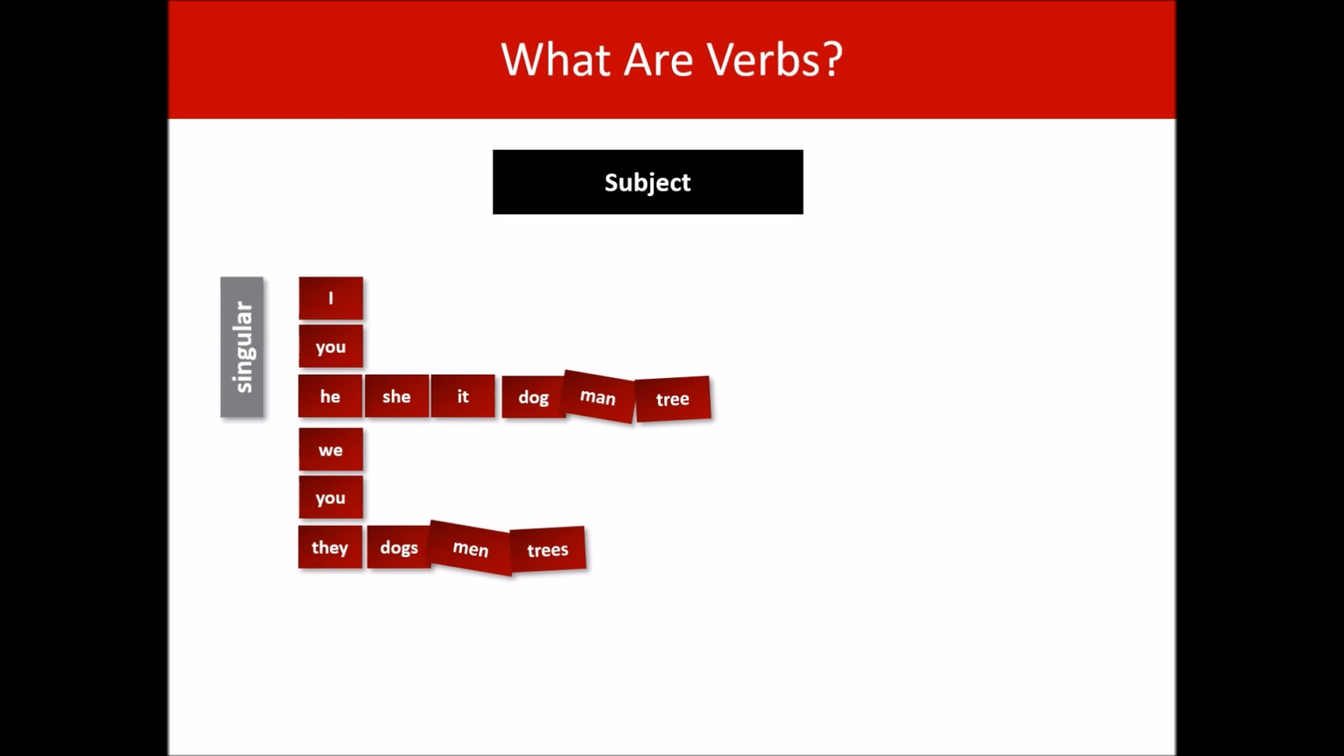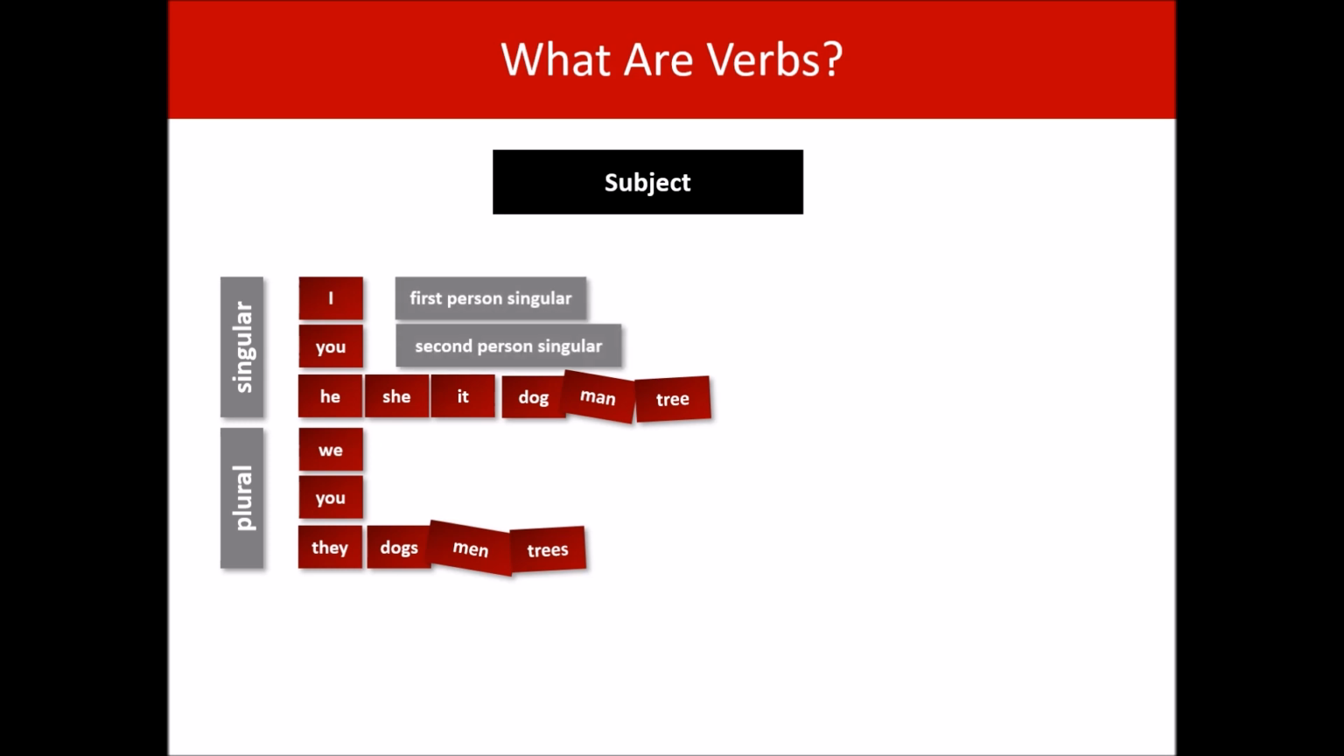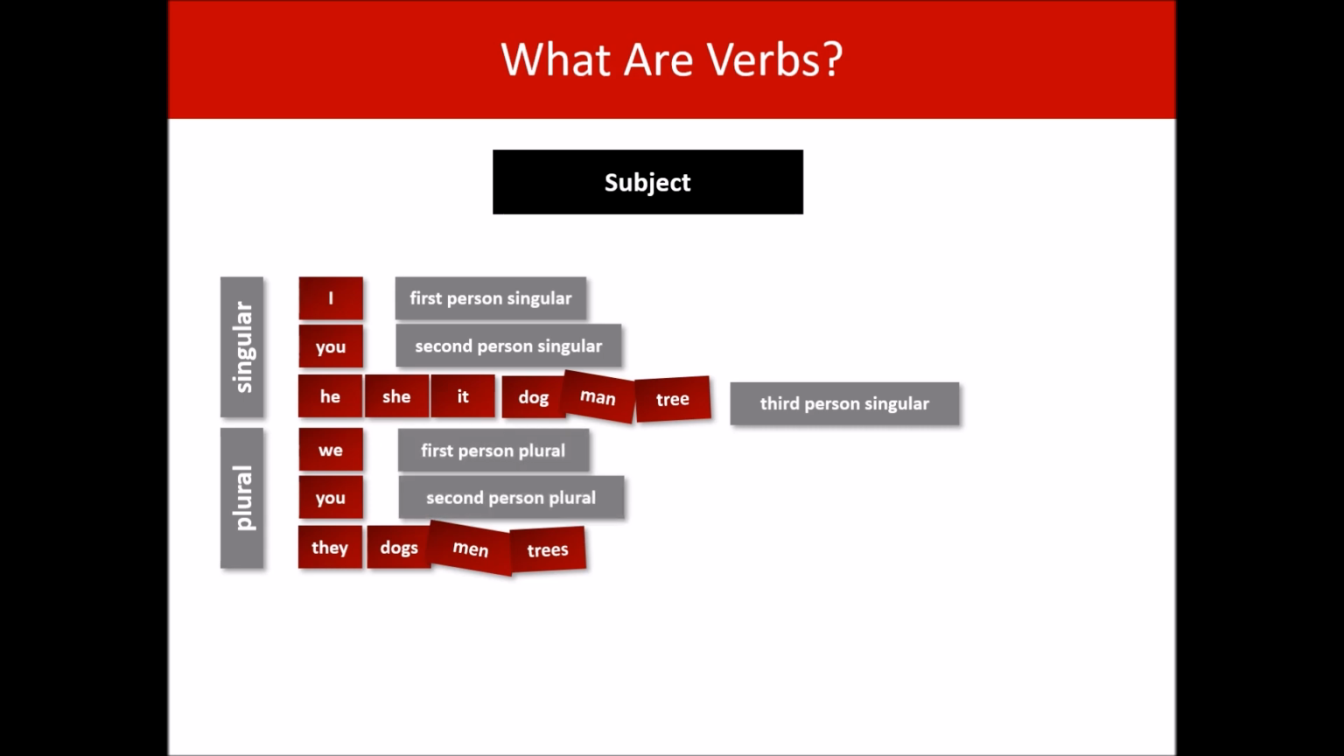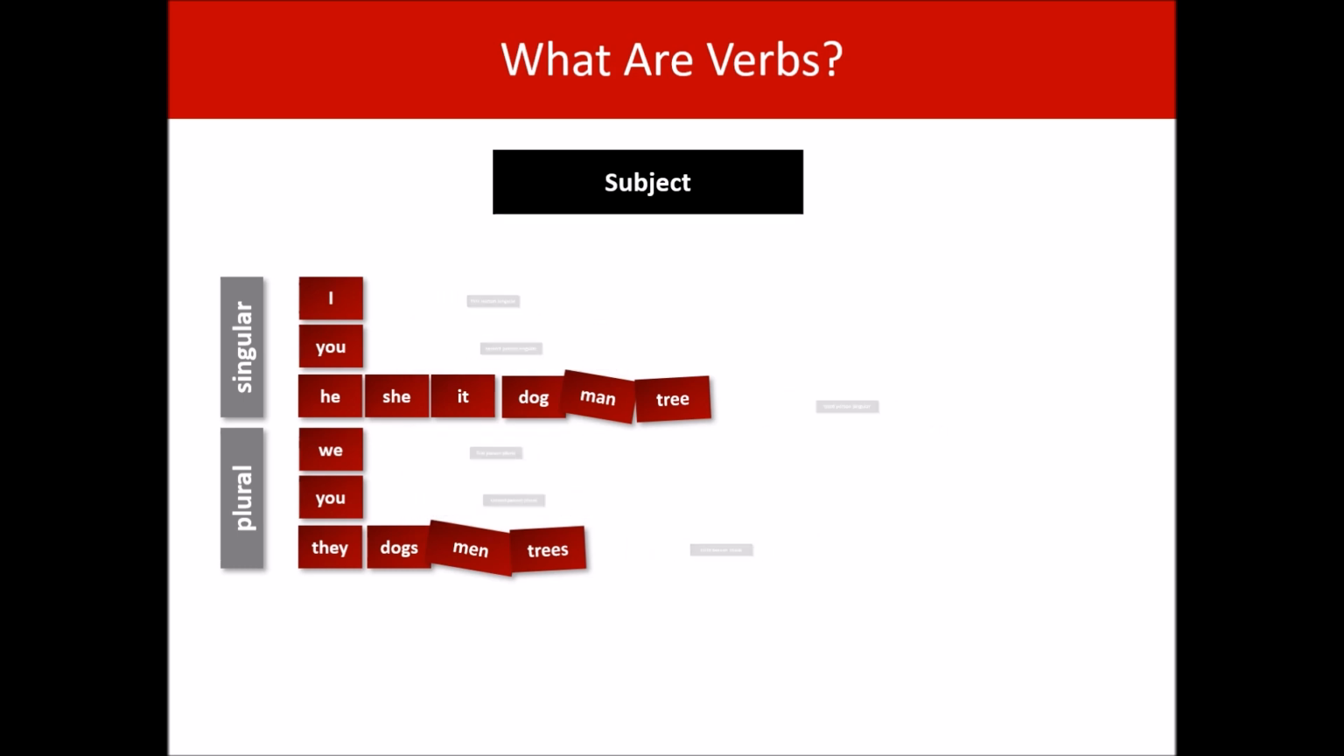The first 3 are the singular categories and the second 3 are the plural categories. The top 3 are called first person singular, second person singular and third person singular. The bottom 3 are called first person plural, second person plural and third person plural. Every subject will fit into one of those 6 categories. And it's the category that determines what the verb looks like.